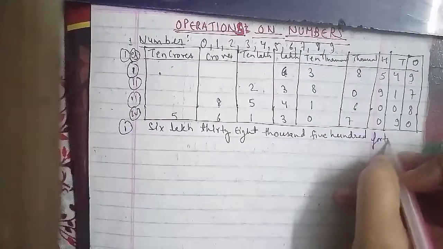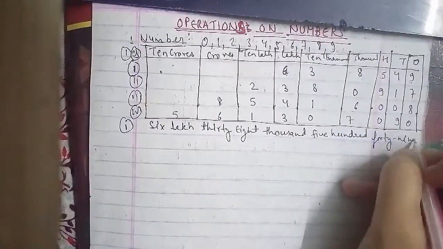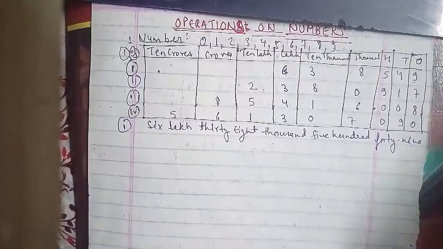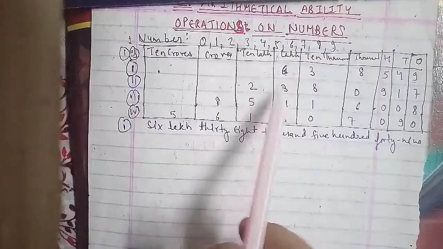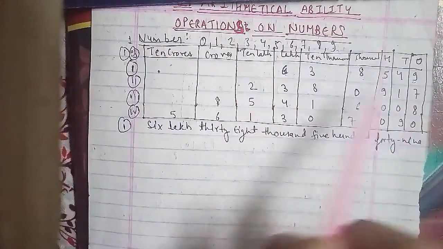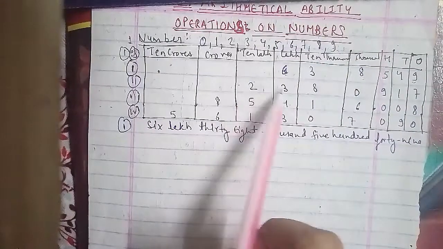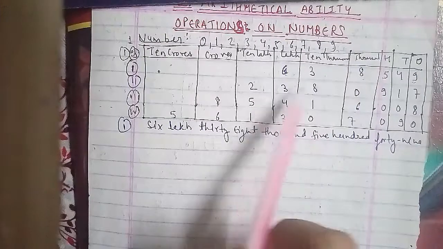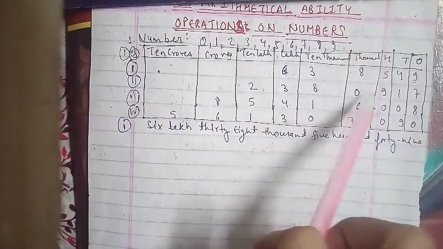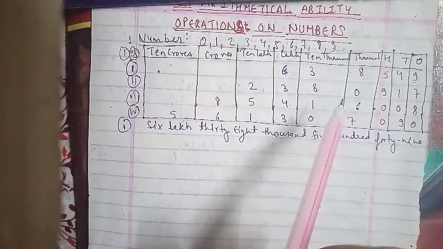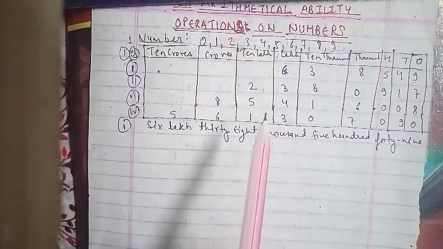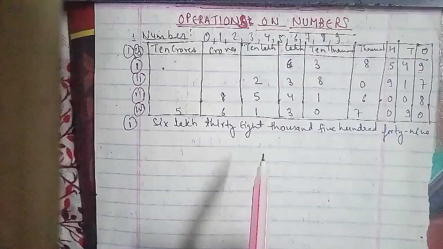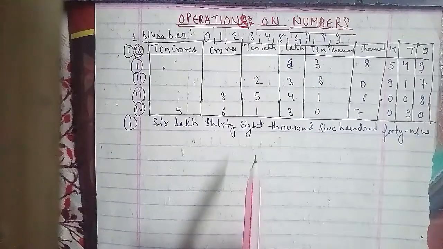Next we have the question, so we will be writing out the number words here. That is 23 lakh 80,000 917.